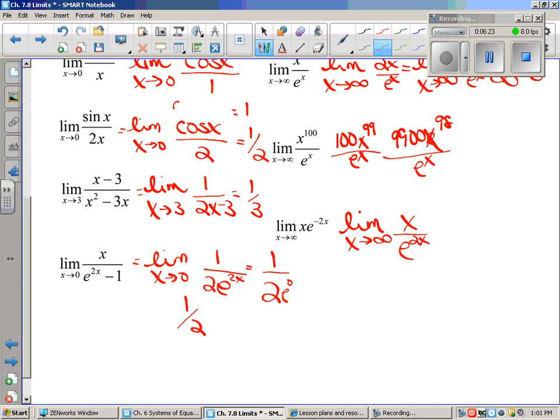So I want you to do these last 2 questions and come to class with those answered for me, in hopes that you actually observe the pattern that you see here with L'Hopital's rule.